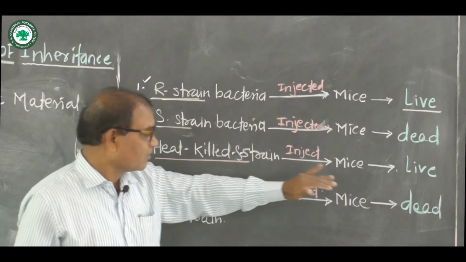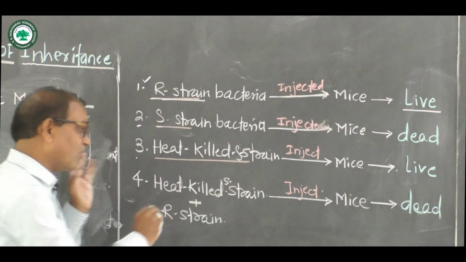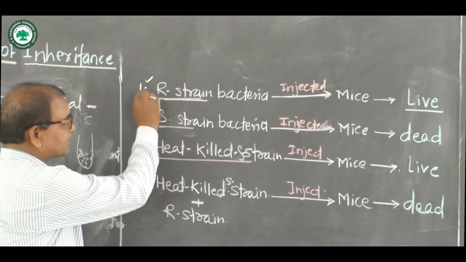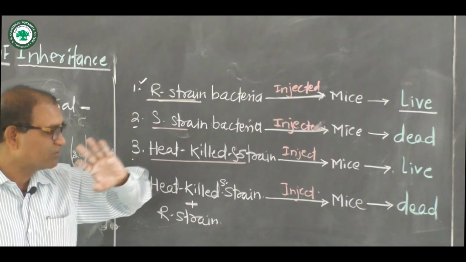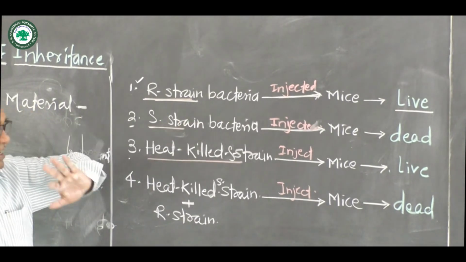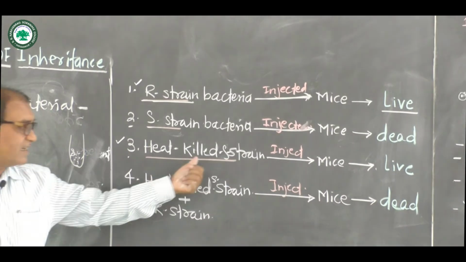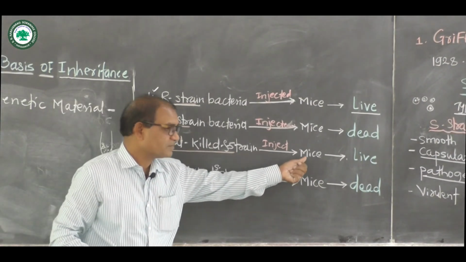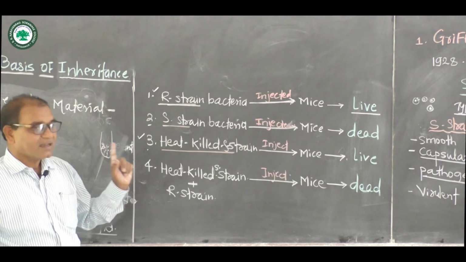They do not cause pneumonia. These mice live or survive. This is the third experiment. Now the first experiment: R strain bacteria injected into the mice, they survive and do not cause pneumonia. The third type of experiment: the heat-killed S strain injected into the mice, they survive, meaning it does not cause pneumonia.